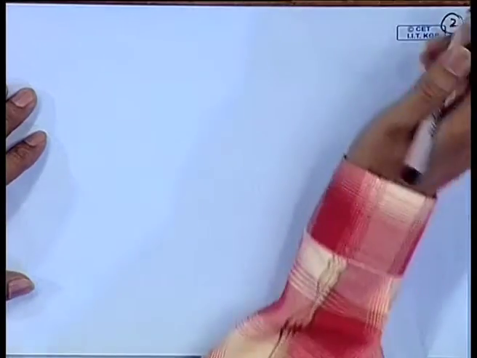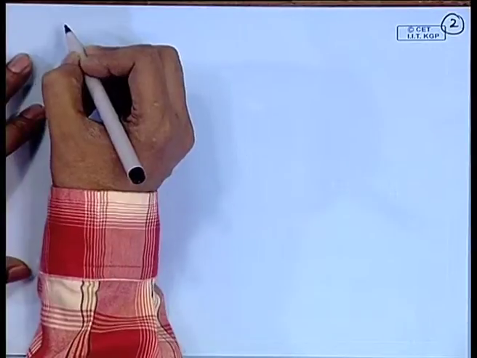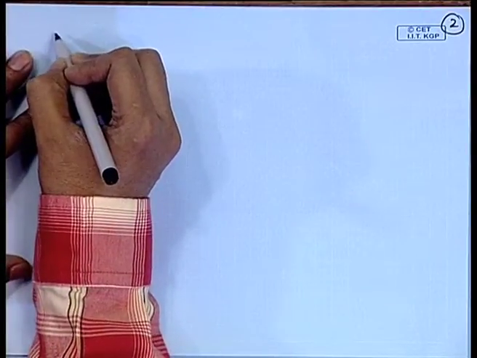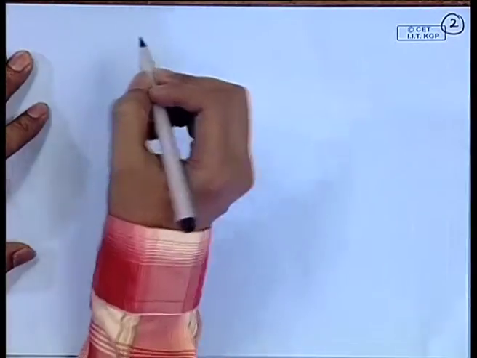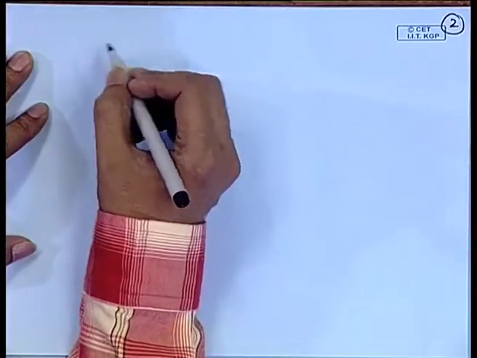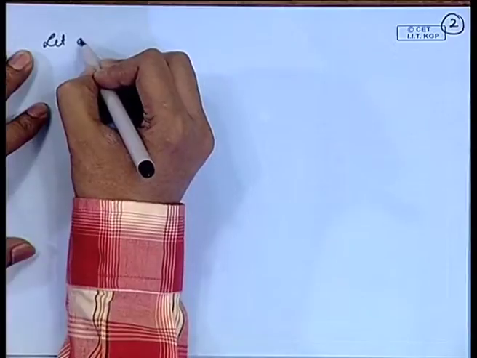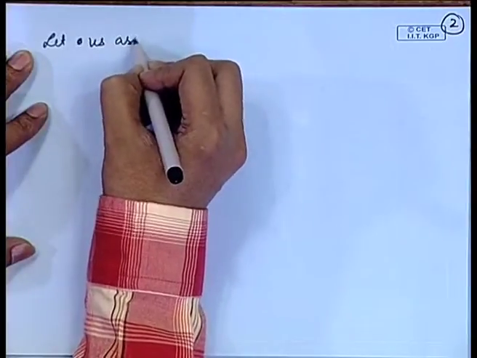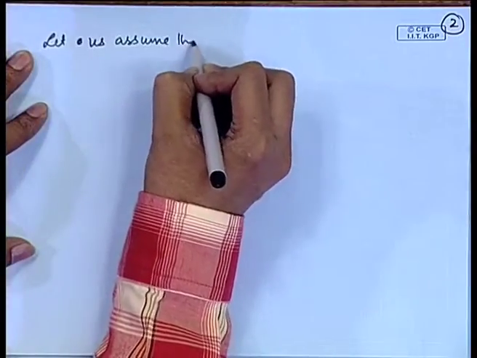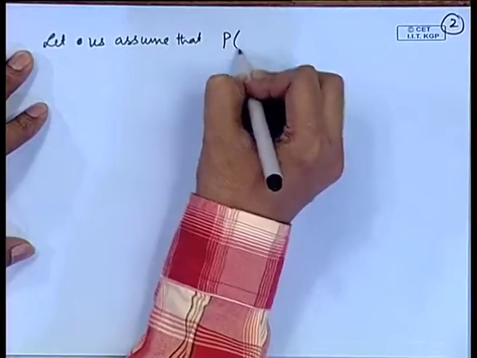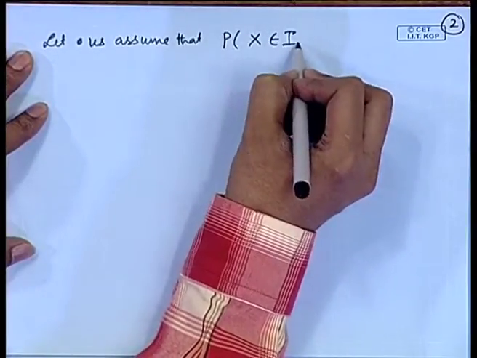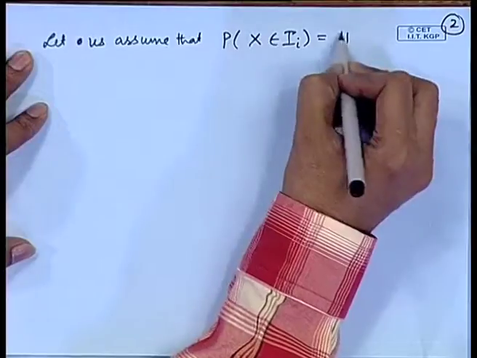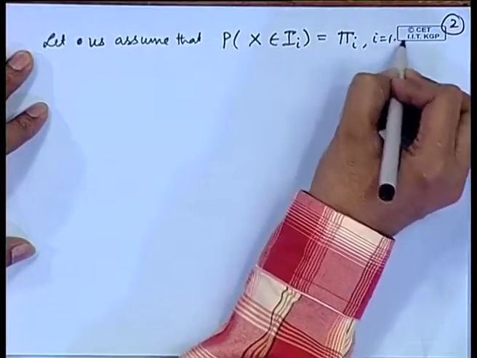Now each value will fall exactly in one of the intervals, because they are mutually exclusive and exhaustive. Let us also assume that the probability of X being in an interval I is pi I for I equal to 1 to k.